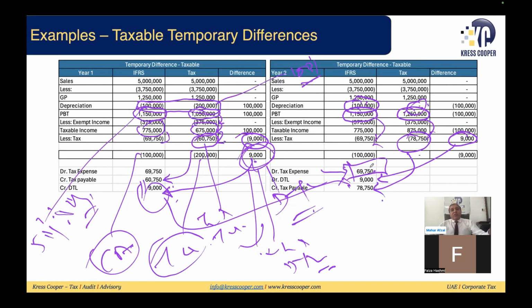So at the end, what would have happened? This has generated temporary timing differences. It has led to deferred tax liability.